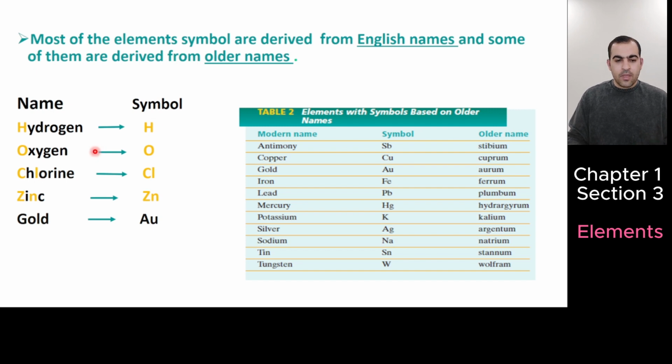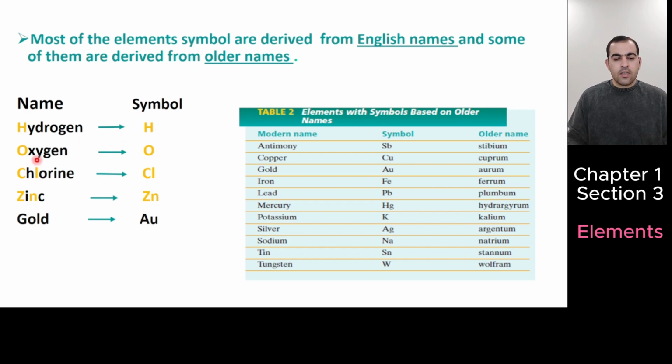For example, hydrogen is the name of an element, so its symbol is capital H. It comes from the English name, and we take the first letter and use it as the symbol.